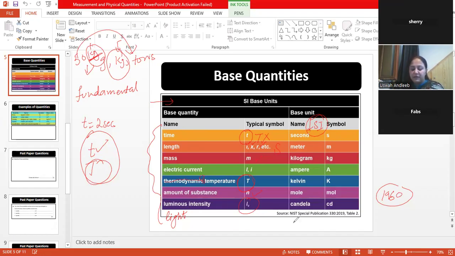While solving your numericals, you might be required to use some other different units, or to give your answers in standard base units.